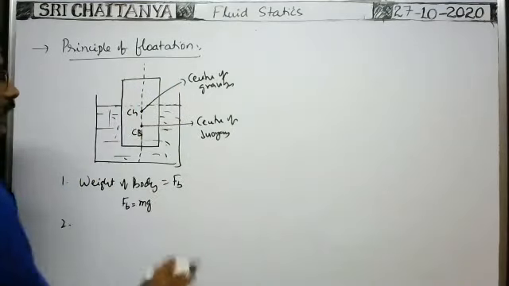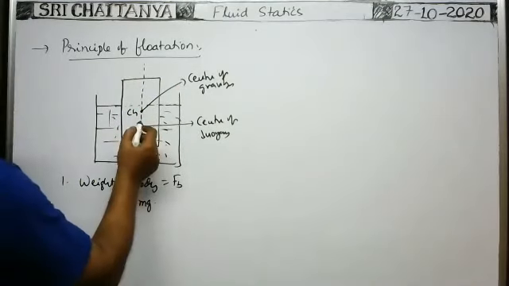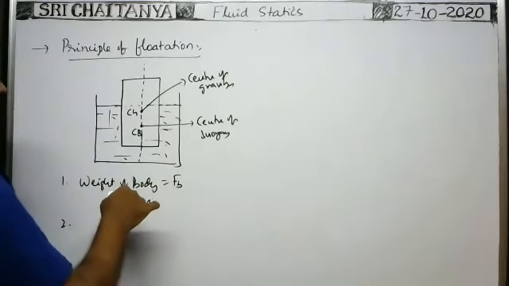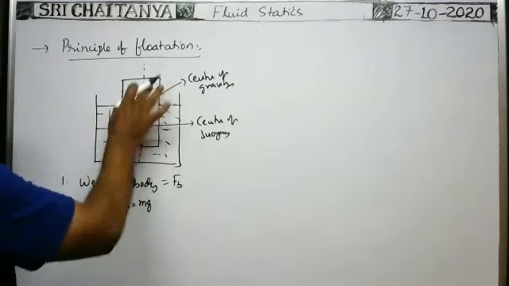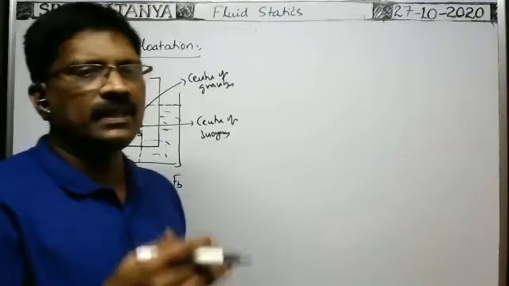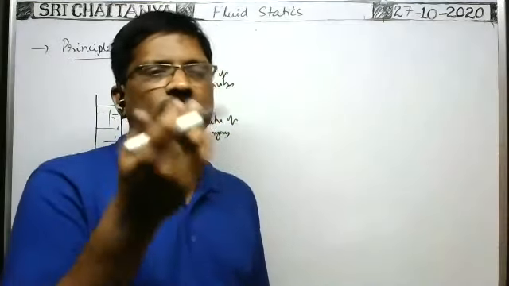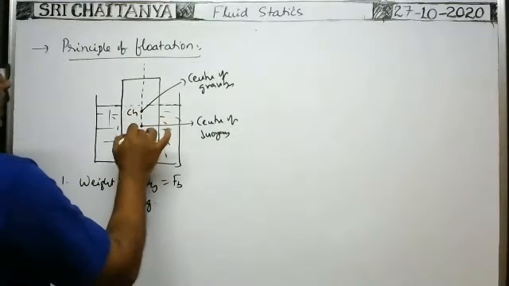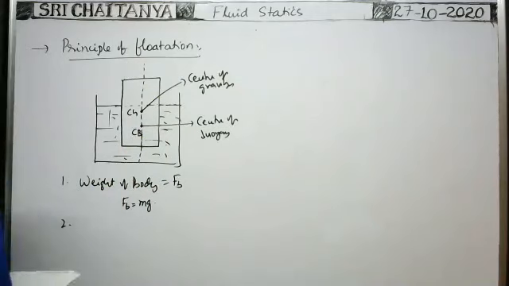Otherwise the body will never be under equilibrium, because torque due to buoyant force and torque due to weight must lie on the same line. Then only there is a net torque of 0, so that it is under equilibrium. Otherwise, if it is at a certain inclination, definitely some torque acts. That's why center of gravity and center of buoyancy both lie on the same line whenever the block is under equilibrium. So the line of action of weight of the body and the buoyant force must lie in the same vertical line, so that their moment of force about any point is 0.